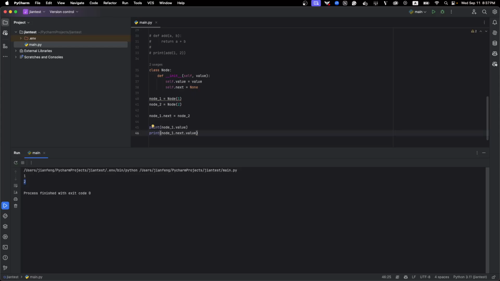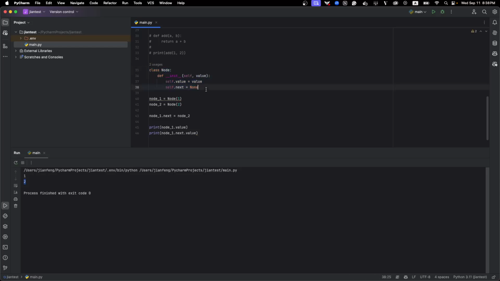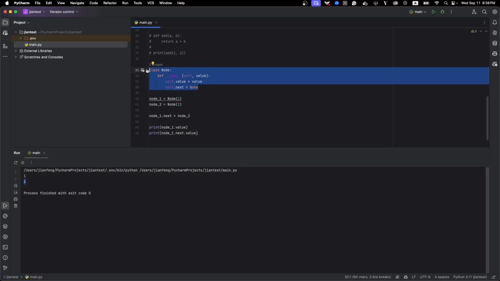In the future, I will teach you something related to graphs. You will use this type of data structure, whether you use a map or a linked list, you will use something like this.